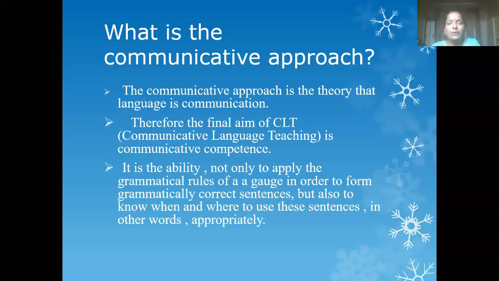That is, when you have to speak proper English, we should know how to form sentences using proper words, and the sentence should also be grammatically correct, because basically we are going to enhance the communicative competence among the students. So in order to frame grammatically correct sentences, we should know where and when these sentences are in order, so that the communication is appropriate.